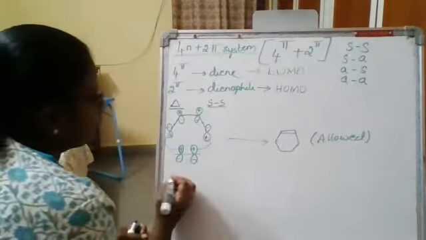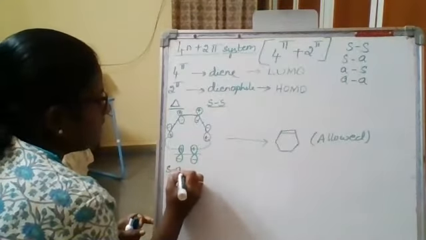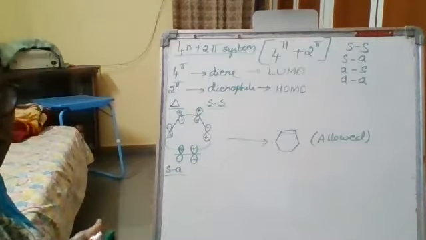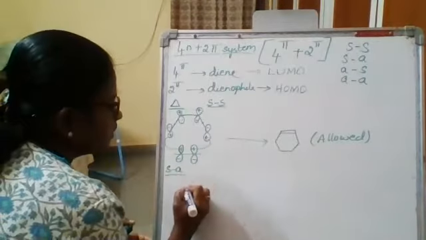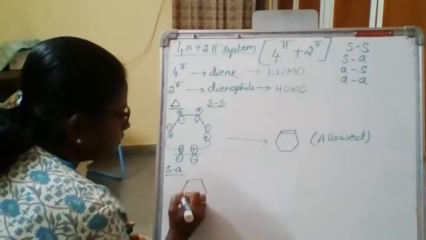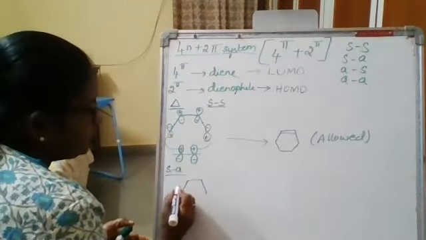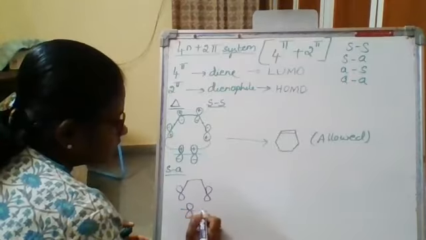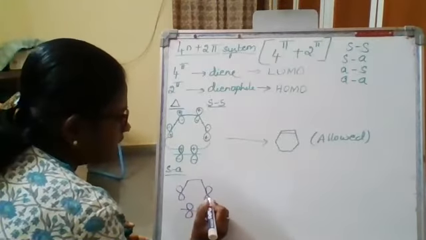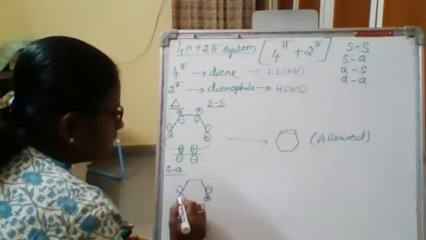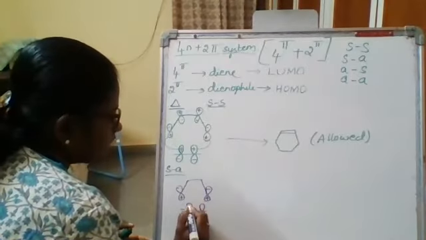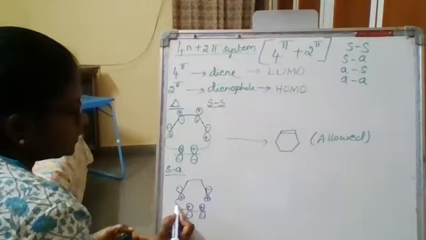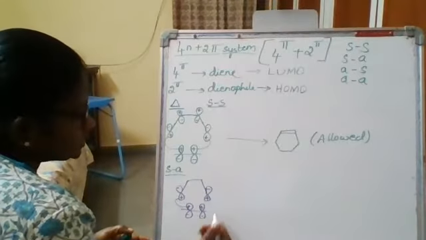Now, take another one. Supra-antara. Please don't change the psi functions. Let the psi functions remain the same. So you're going to take psi 3 for the diene and psi 1 for the dienophile. Since we are concerned only with the terminal ones, I'm just writing the terminal orbitals only. So plus and plus, minus minus. With respect to the first reacting partner, it is suprafacial addition.